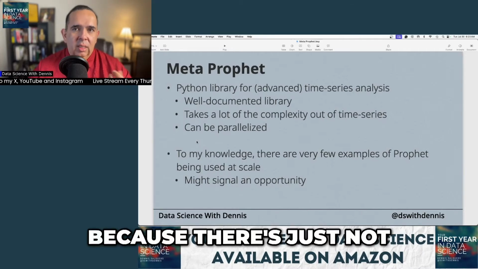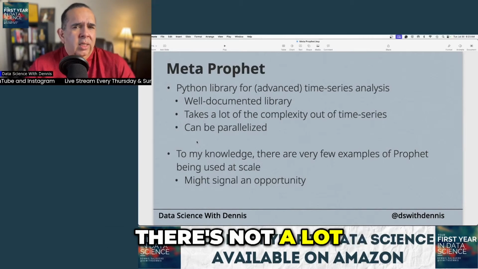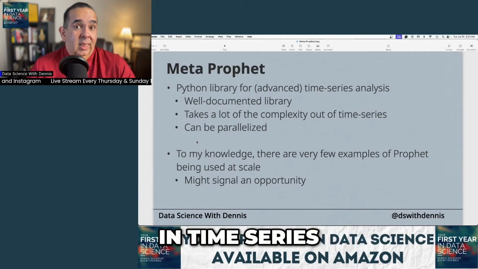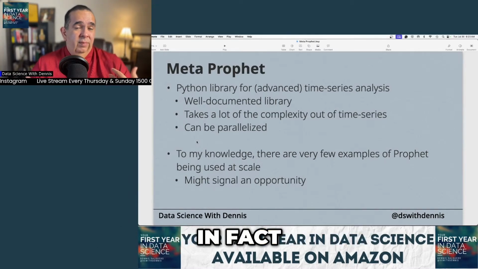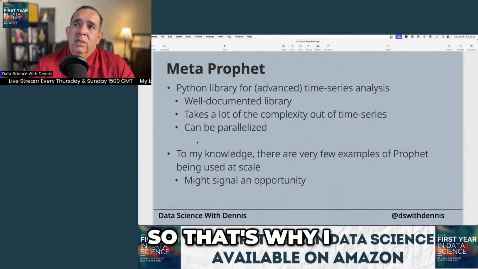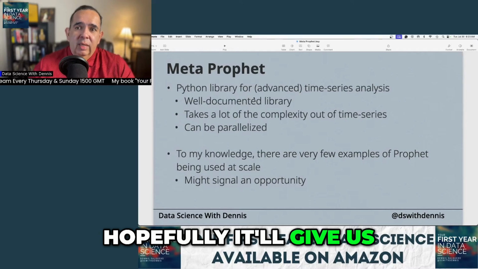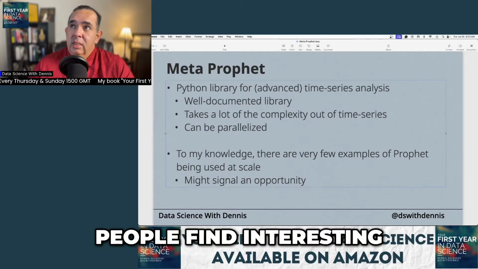Because there's just not enough being done with time series. Right? Time series is not easy. There's not a lot of people you're going to find that specialize in time series, right? Some people, in fact, can maybe be a little intimidated by time series. So that's why I want us to focus on Meta Profit, and hopefully it'll give us something that people find interesting. Okay.